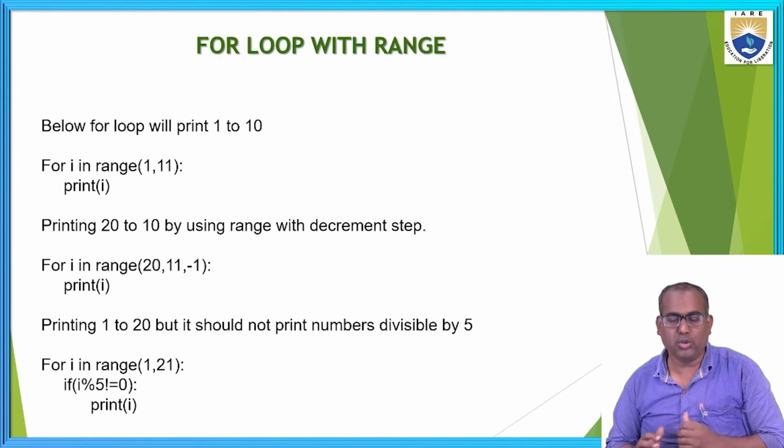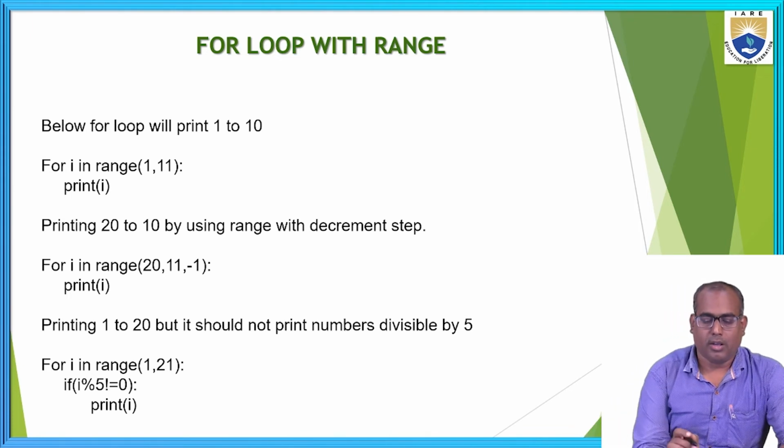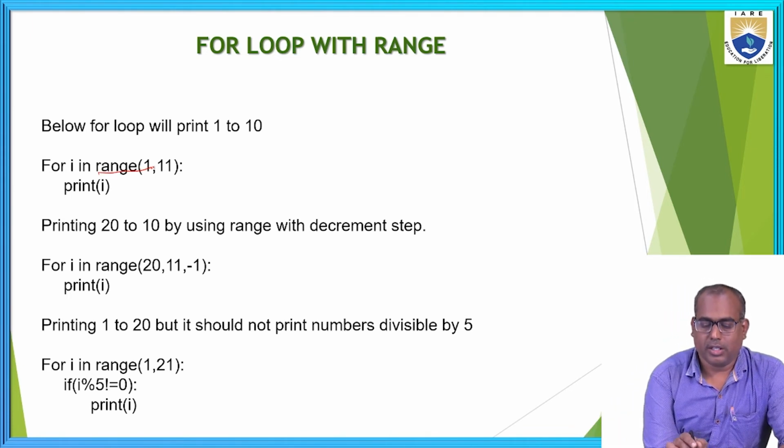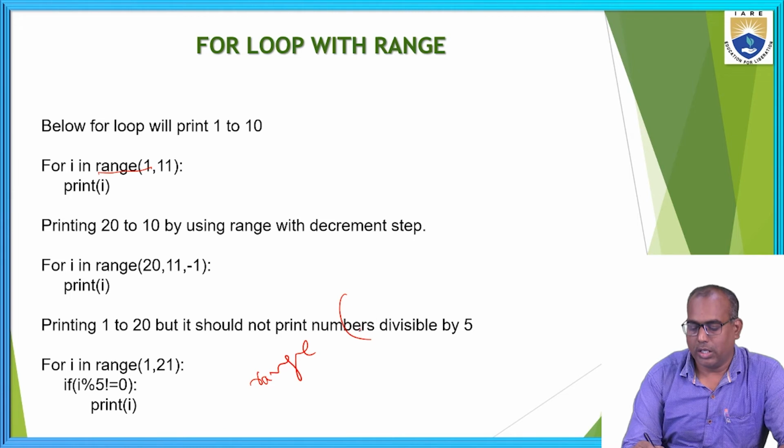And let's see how to use the range keyword with the for loop. For i in range, we have the starting. By default, the first is the initialization part, next the ending part: initialization, comma, end, comma, step.